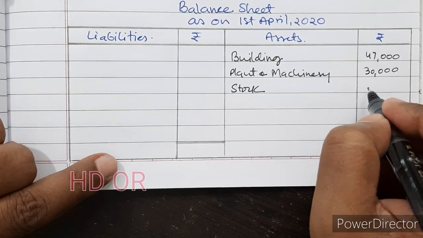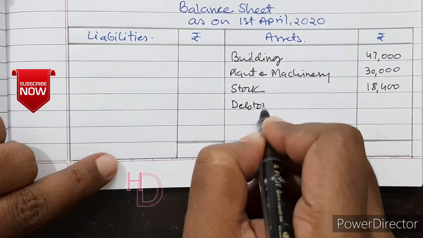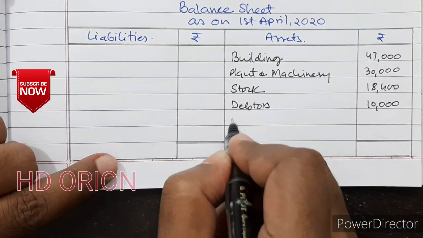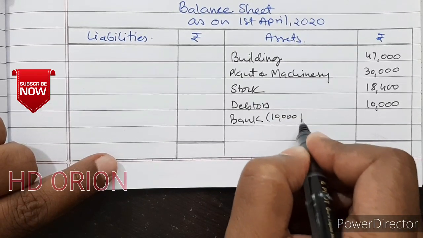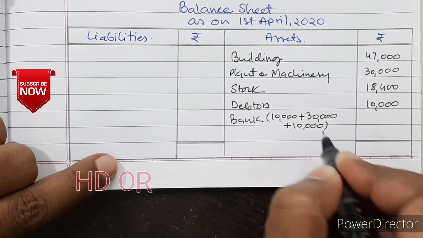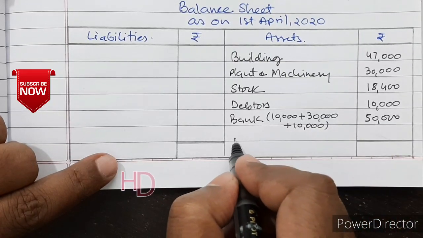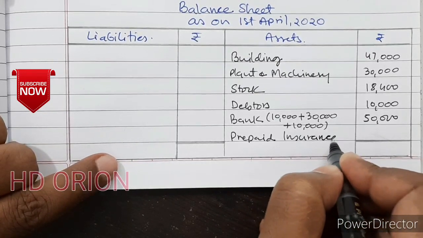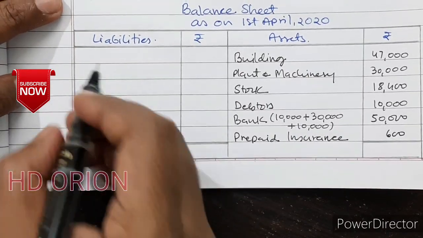So it will be 18,400. Then debtors, there is no provision, so it will remain as it is, 10,000. Then bank, the firm is having 10,000 as initial balance plus new partners capital 30,000 plus 10,000 is the amount of goodwill brought, so it is 50,000 now. Then prepaid insurance, is 600 rupees.